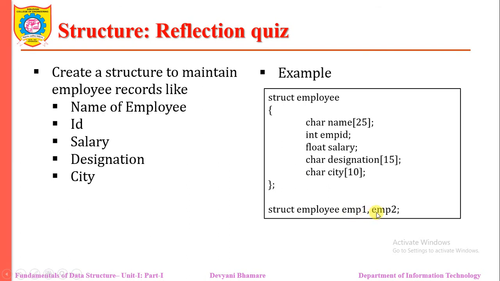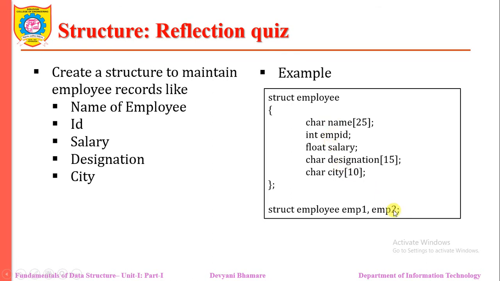Can you tell me how much size there is for emp1 or emp2? It is the addition of all these members. So 25 plus 2 plus 4 plus 15 plus 10. Yes, emp1 stores 56 bytes. In those 56 bytes, it maintains name, employee ID, salary, designation.